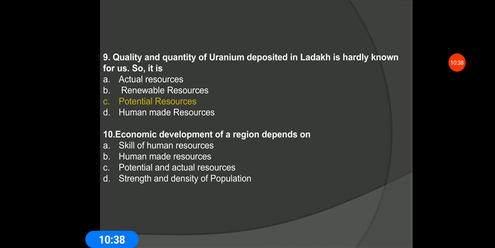Question number 10. Economic development of a region depends on skill of human resource, human-made resource, potential and actual resource, strength and density of population. The first one will be the correct answer. Skill and human resource. So the lesson is over.